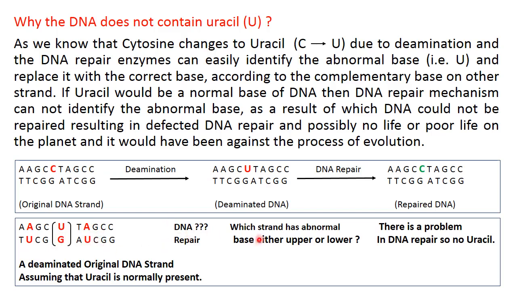So it will cause confusion to the DNA repair machinery, and there is a problem in DNA repair, as a result of which nature has adapted to not use uracil in the structure of DNA, and that's why uracil is not present in the structure of DNA.